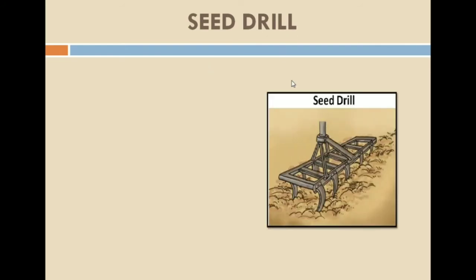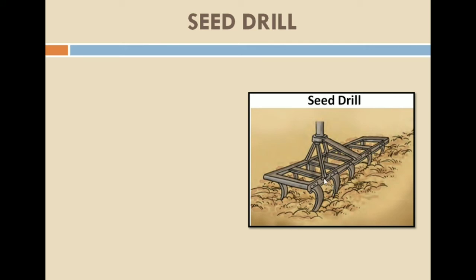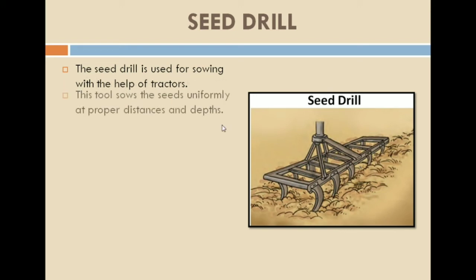Now let's see the second tool. Second tool is the seed drill. Observe the figure. This is another instrument, another tool which is being used for sowing. The seed drill is used for sowing with the help of a tractor. This is a seed drill. It is attached to the tractor and it is used for sowing the seeds.